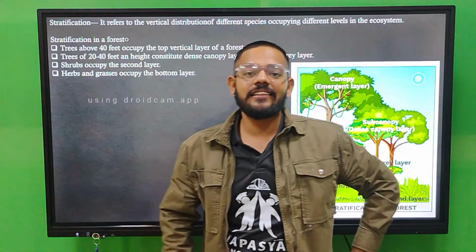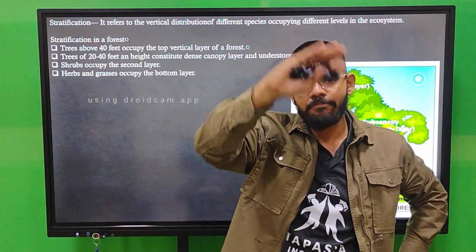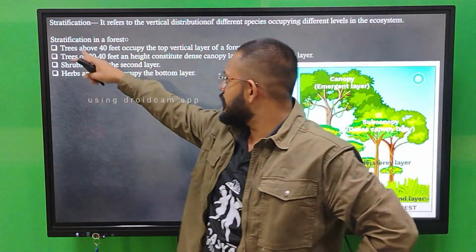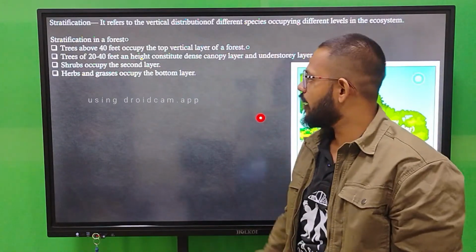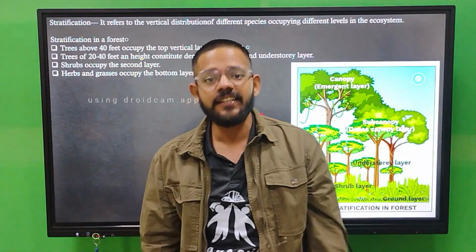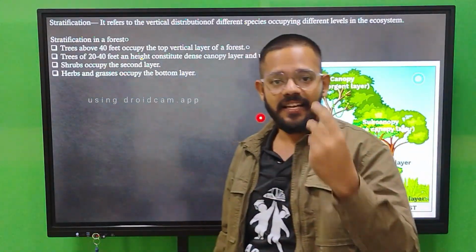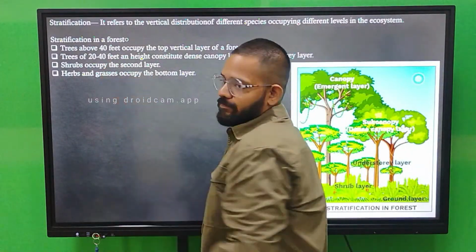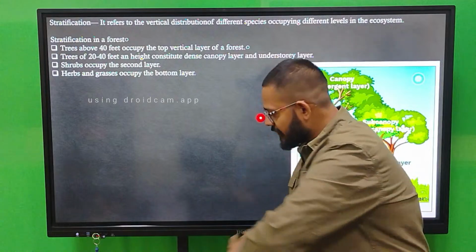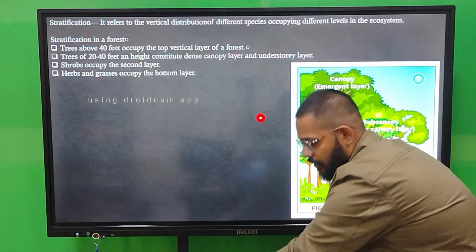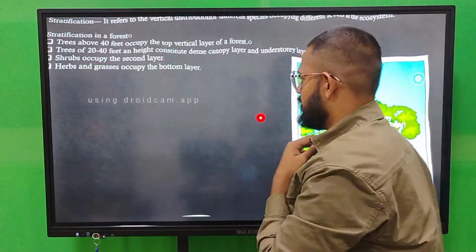Stratification is nothing but a vertical arrangement of different plants and types of plants. First, we have trees above 40 feet, tall trees which directly capture the sunlight. Then we have trees of 20 to 40 feet, that is your canopies, or smaller trees. Then shrubs occupy the second and third layer. And at last you have herbs and grass occupying the low area of the forest. So that is stratification in a forest.